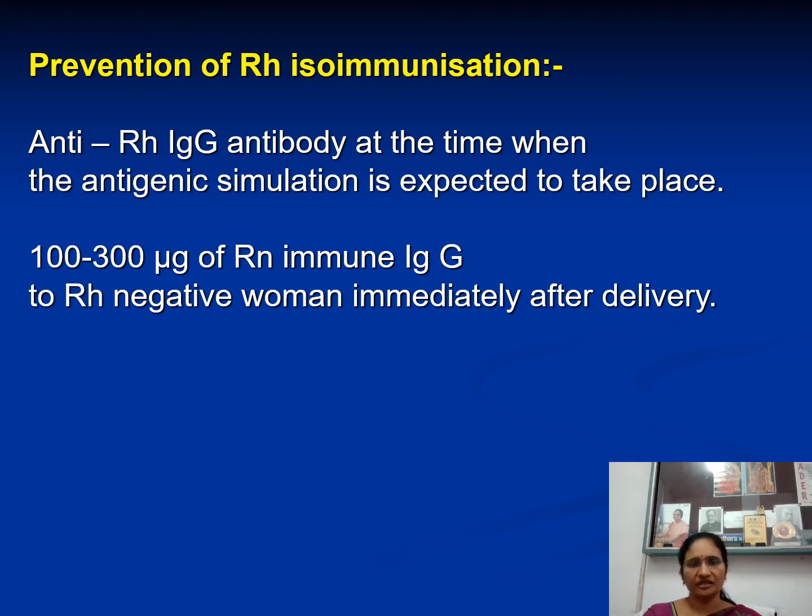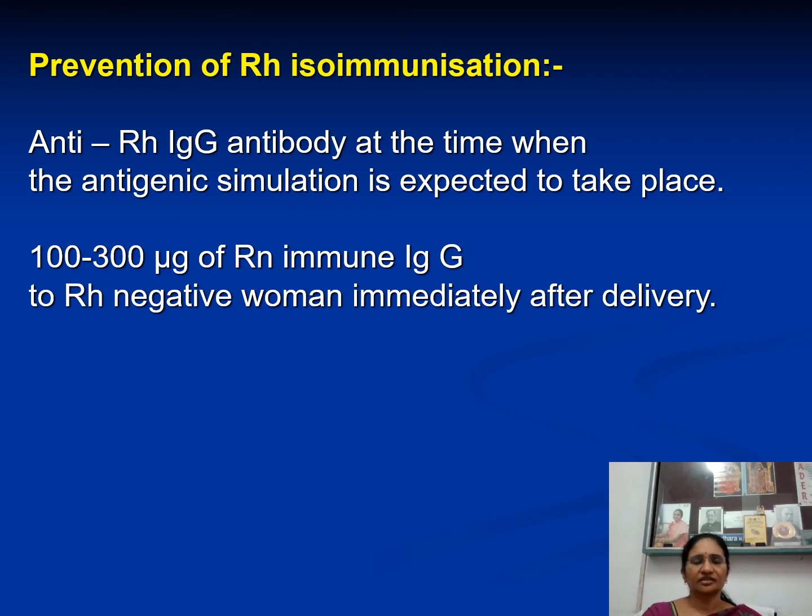But how to prevent Rh isoimmunization from occurring at all? See, when you know that mother is Rh negative and the husband is Rh positive, we have to give anti-Rh IgG antibody at the time when the antigenic stimulation is expected to take place. That means immediately following the first delivery, because during first delivery only the baby's Rh antigens will enter into the mother, right? That is the time. So immediately following first delivery, the mother should receive anti-Rh antibodies.